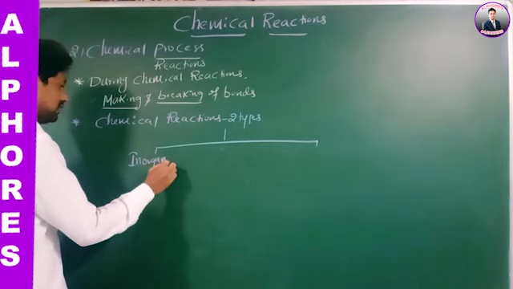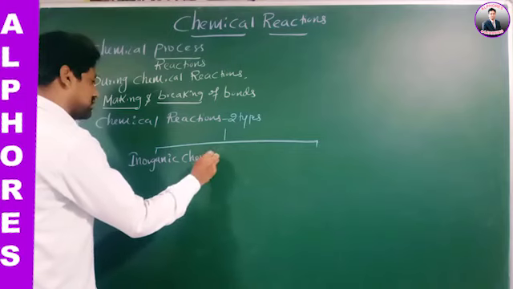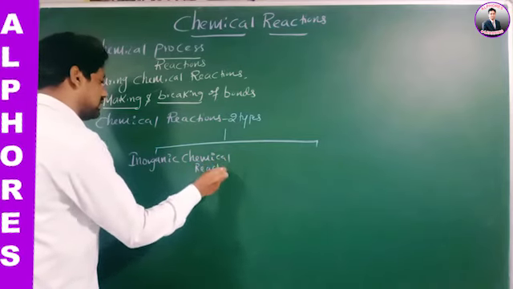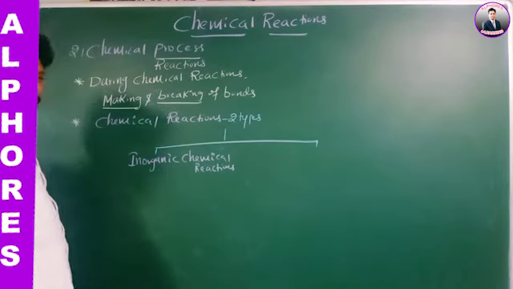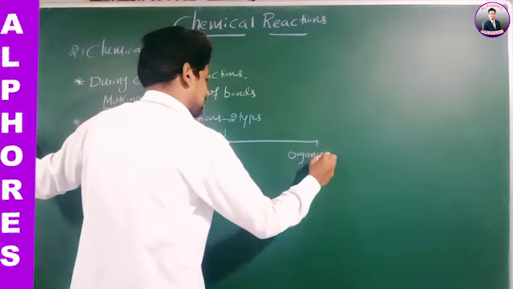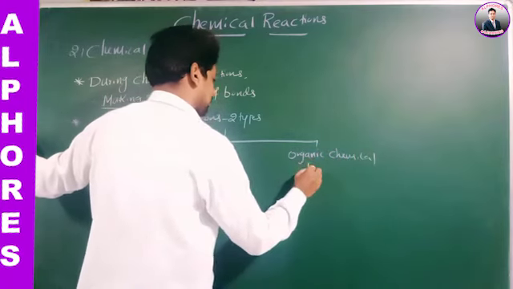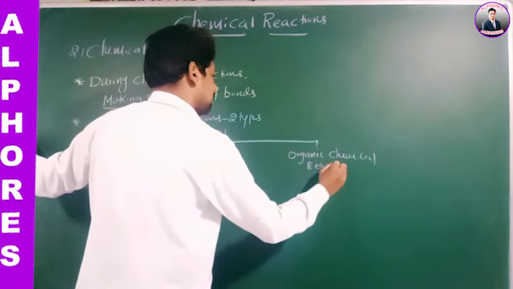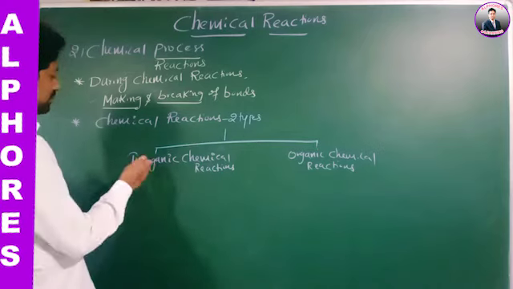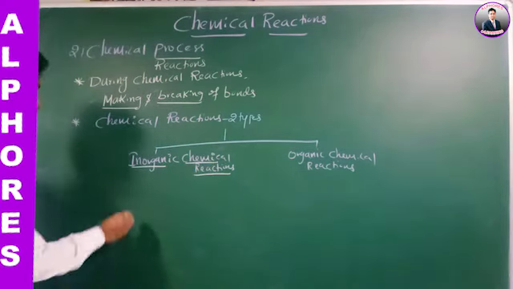What is the first one? Inorganic chemical reactions. The second one is organic chemical reactions. Therefore, chemical reactions are of two types. The first is inorganic chemical reactions. In our textbook, one example is given.